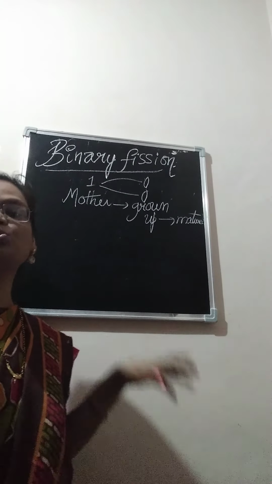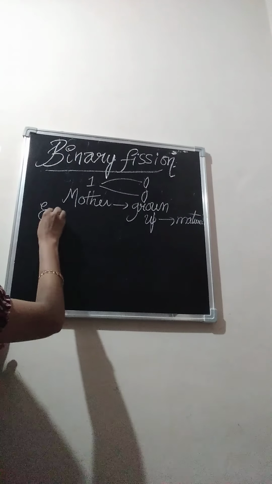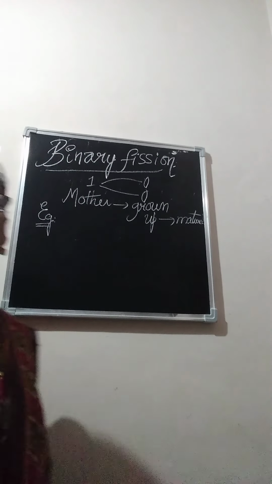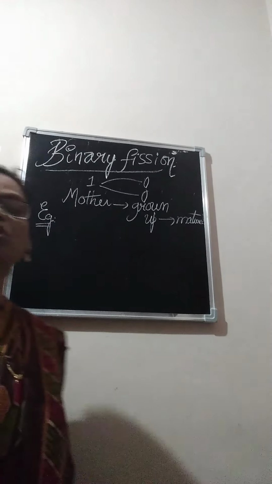In which organisms do we see binary fission? Generally we observe it in unicellular organisms like amoeba, paramecium, Leishmania.